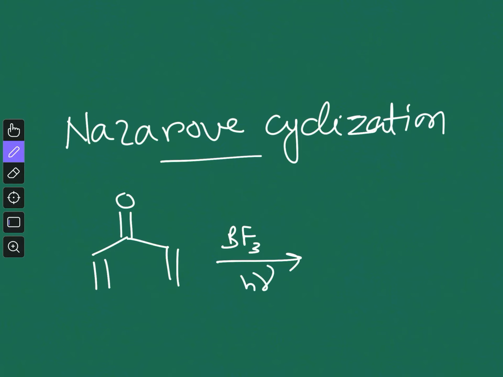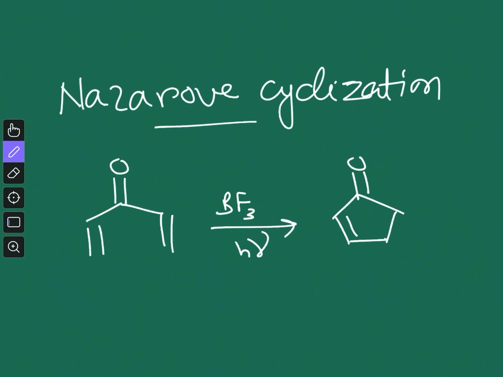Either acid or light, anything you can use, and then you will have a cyclization reaction which will give you a product like this. So cyclopentanone you will get out of this reaction.